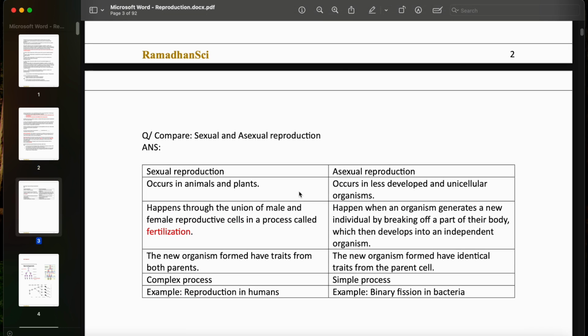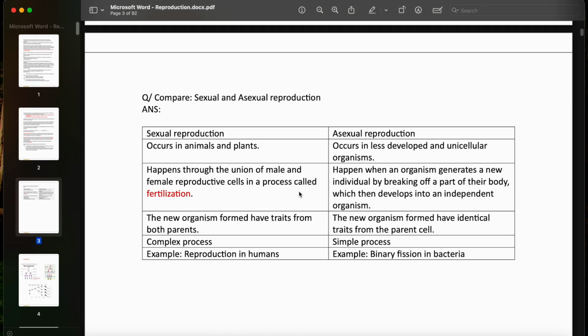Of course, you can have a question telling you to compare sexual and asexual reproduction. We've already discussed everything. We said that sexual reproduction occurs in more advanced organisms like animals and plants, but asexual reproduction occurs in primitive organisms like unicellular prokaryotes, like bacteria.